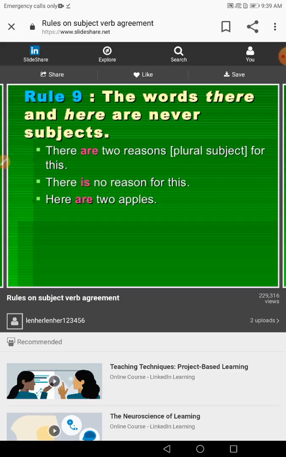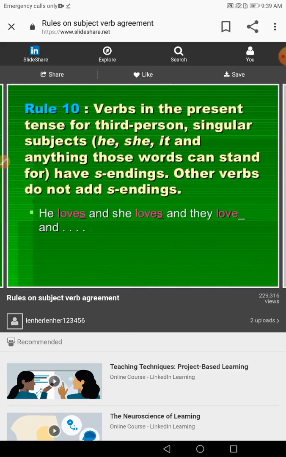Here are two apples. Be careful what determines what comes after, not the word here or there. For sure, the same we can find in the question order. Be careful about the question order when you find the verb first and then the subject. Verbs, guys, in the present tense for third person singular like he, she, it should take, as we mentioned before, an s at the end of the verb.